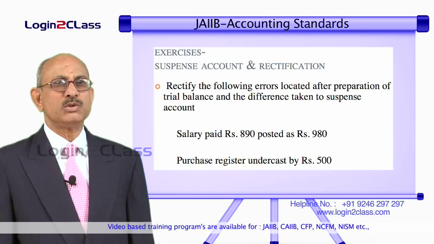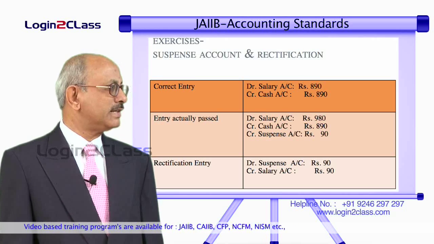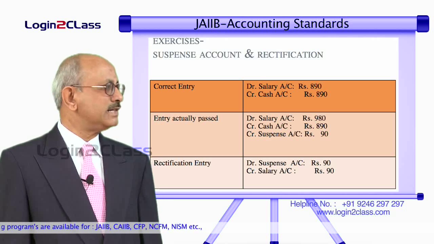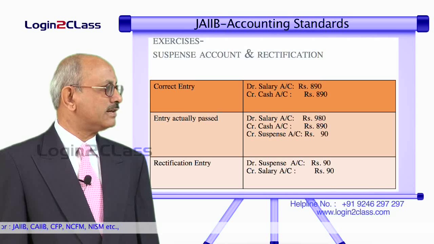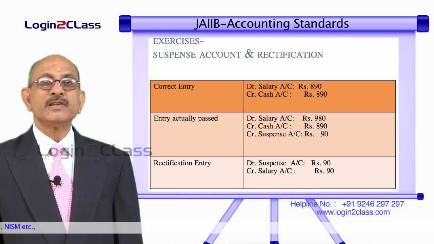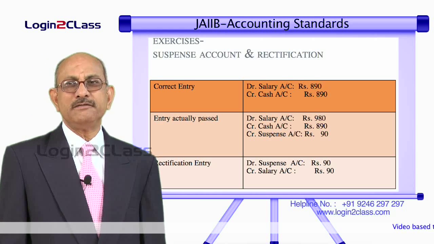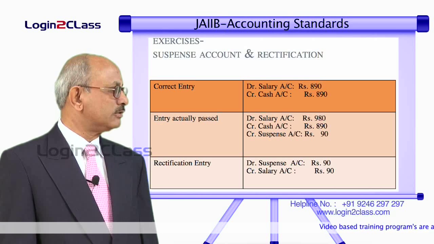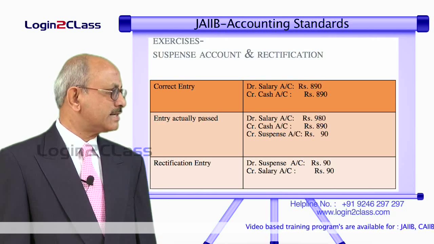First, visualize what should have been the correct entry had it been detected at that point of time. We would have debited salary account with 890 and credited cash account with 890 rupees. What was the actual entry passed? We had passed an entry of salary account for 980. It was a mistake only on one side. Cash account was credited correctly with 890, and therefore we had a difference in the trial balance which was not located, and we had put that amount in the suspense account. So, we had credited suspense account with 90 rupees, and this mistake was detected in the next accounting period.